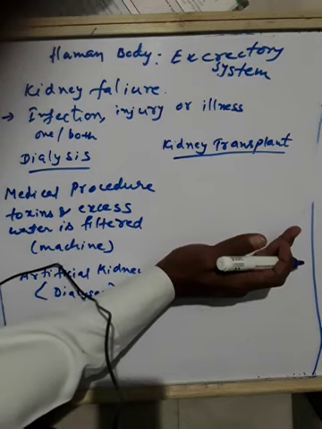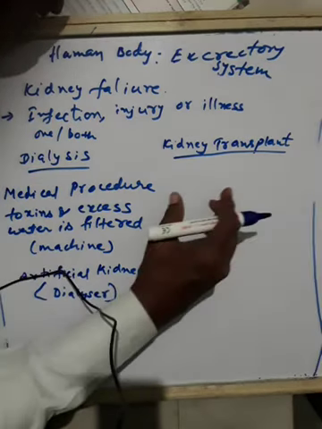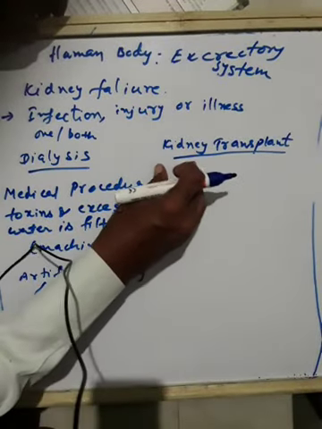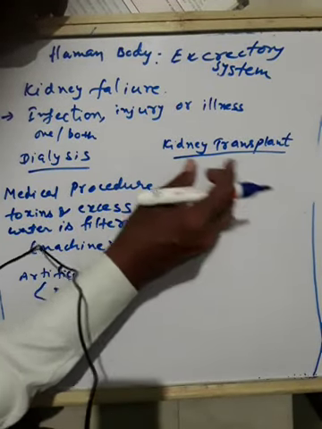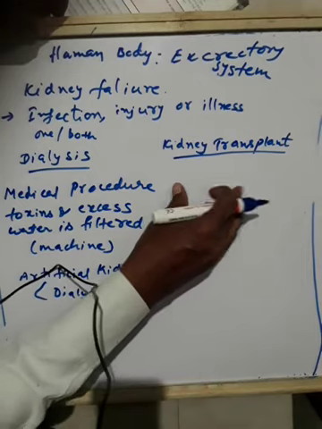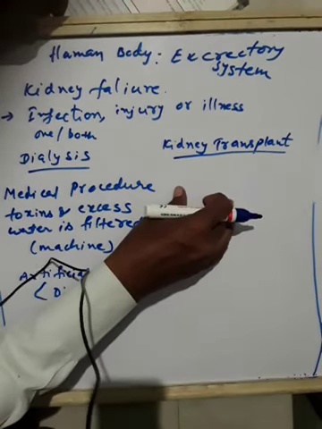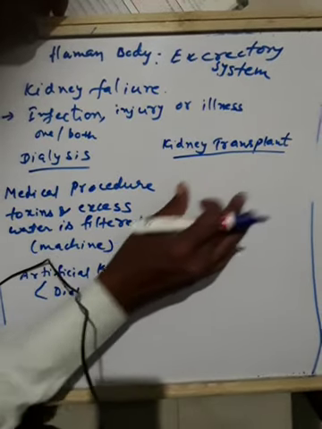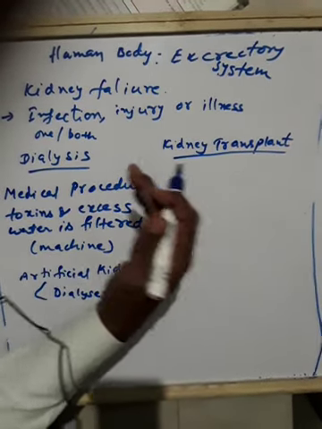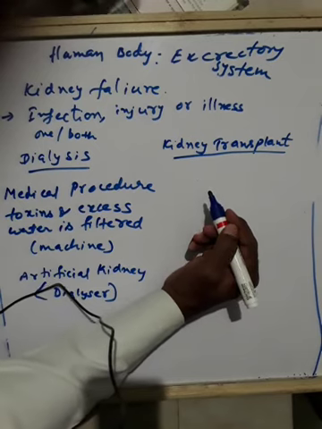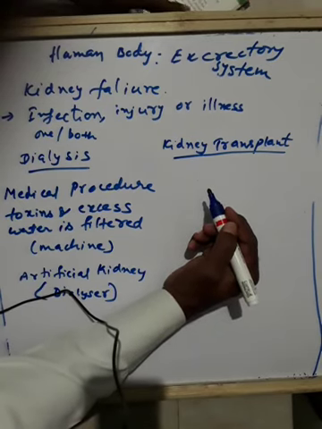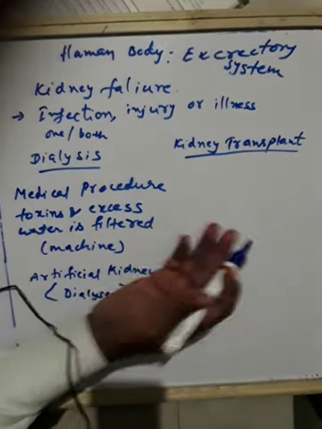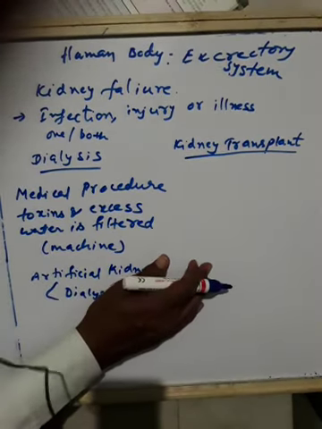Okay, so what does kidney transplant mean? A healthy kidney from a donor is transplanted. If anybody donates that kidney to the person who has lost both kidneys, it is transplanted into the patient's body by a surgical process. A kidney transplant can increase the life expectancy of the individual.